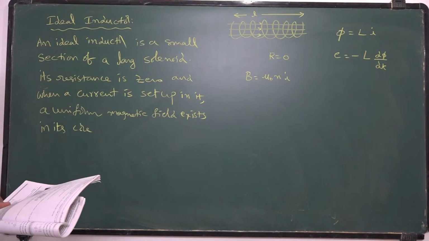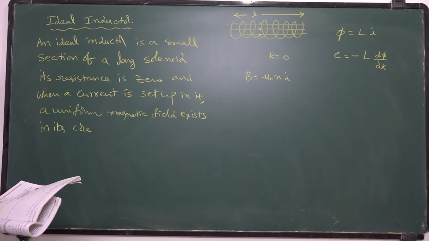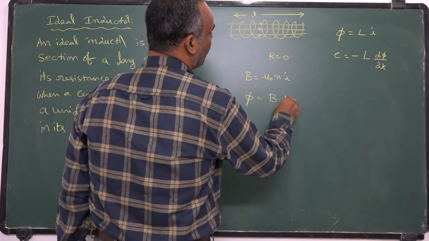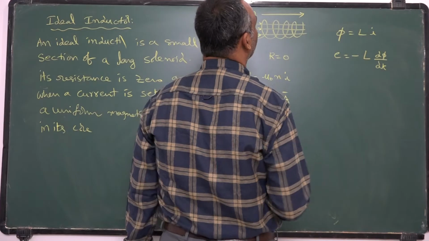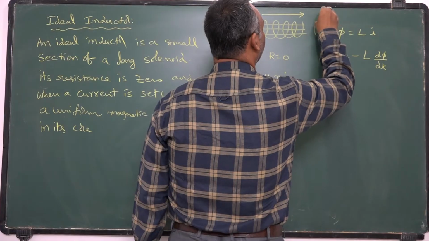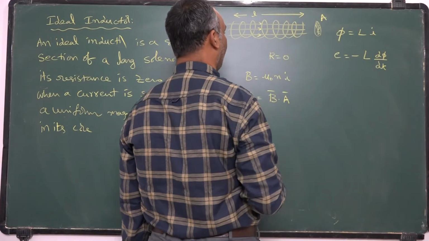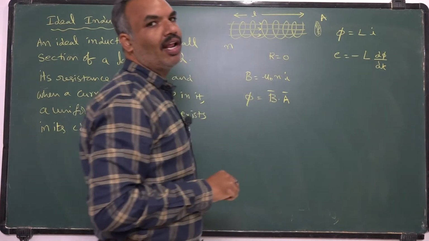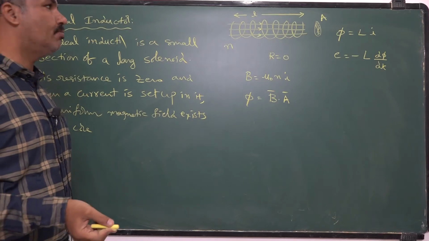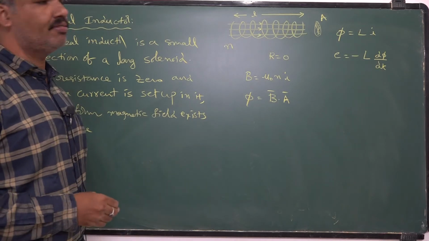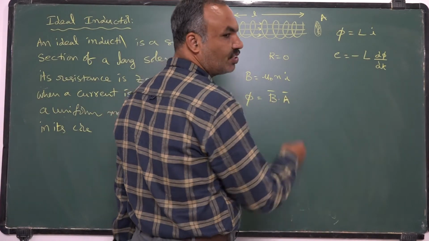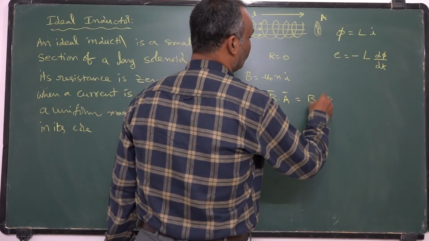But you know that phi is equal to B dot A. Here suppose the area of cross section is A and the length of the solenoid is L, and n is the number of turns per unit length of the solenoid or inductor. Inductor and solenoid both are the same. A small portion of a solenoid is called an inductor. So here B and A are parallel to each other, so cos 0 is 1. So you can simply write phi is equal to BA cos 0.